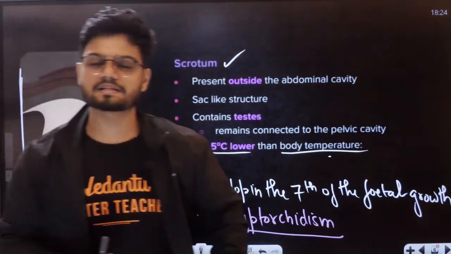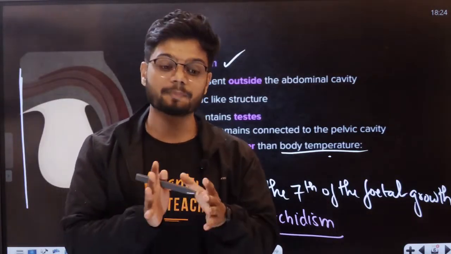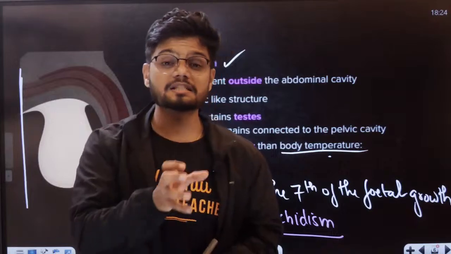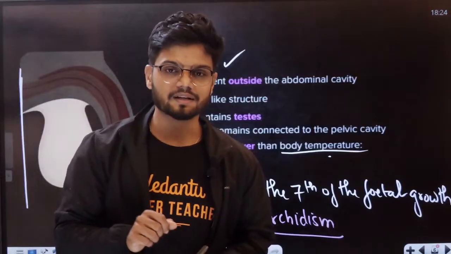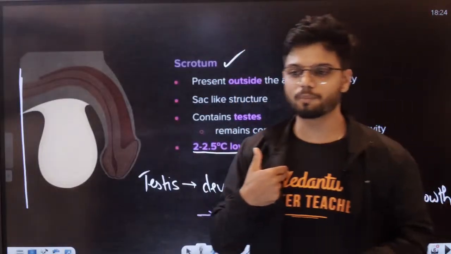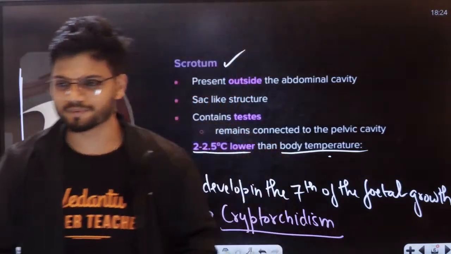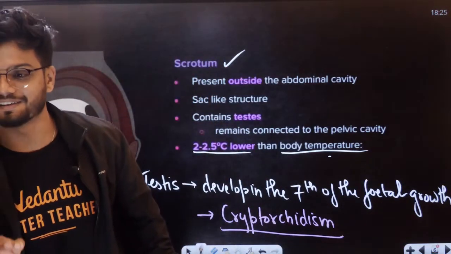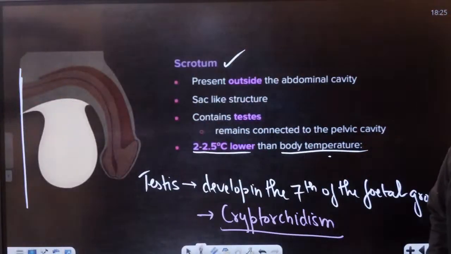Breeding season is very simple, students. There are many animals and many birds which reproduce only during a specific time of the year. Especially birds, you might have heard, there's a breeding season for birds. Especially a lot of mammals like cats and dogs, which follow an estrous cycle, have a breeding season itself. In that season, they breed. Otherwise, they don't breed. They're like, I will do my other work. But humans are next level. They are like, we don't care. No time, no location, nothing. Okay. That is breeding season. Not bleeding, breeding. That is called breeding season, students.